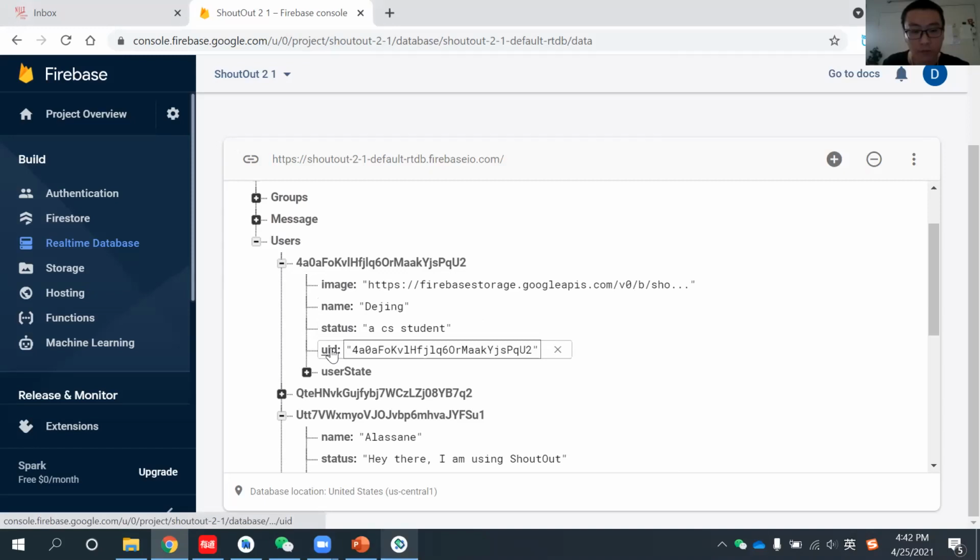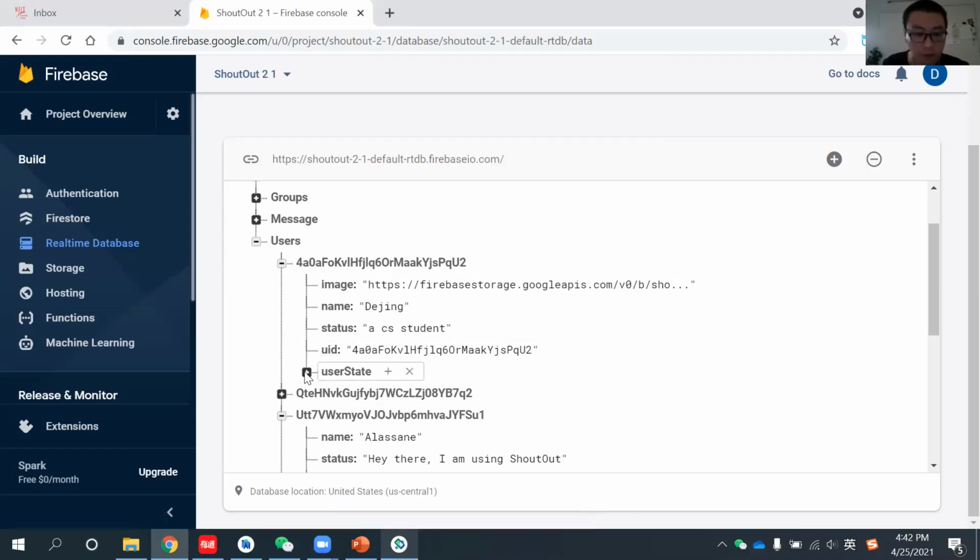And also you will have a specific ID. This is the key of the users, and you can see it here and also here. You can see it afterwards in a lot of places, because we really need this UID to make a message go through to the right person.